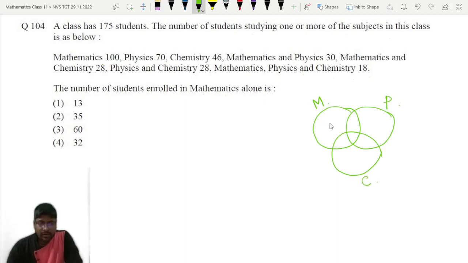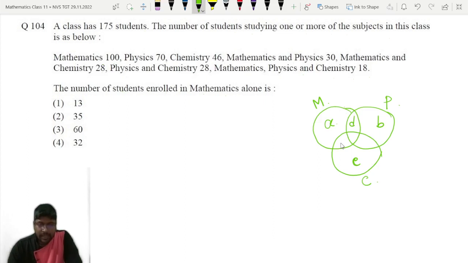Now let us say the number of students studying only mathematics and no other subject is A. Only physics but not any other subject, that number is B. Students studying chemistry alone, that number is C. And the students who are studying mathematics and physics both, that is D. D will be in the intersection of these two.